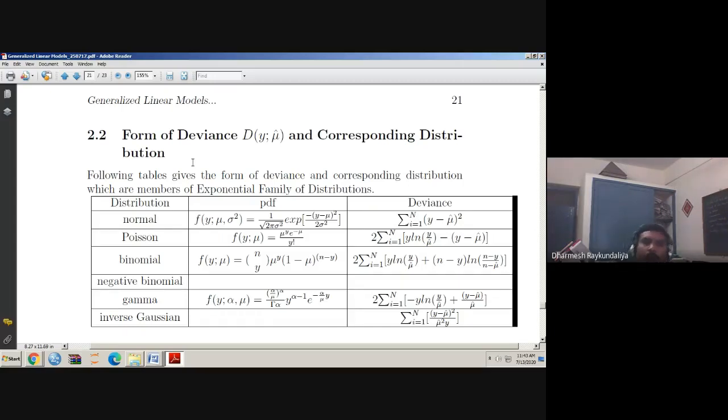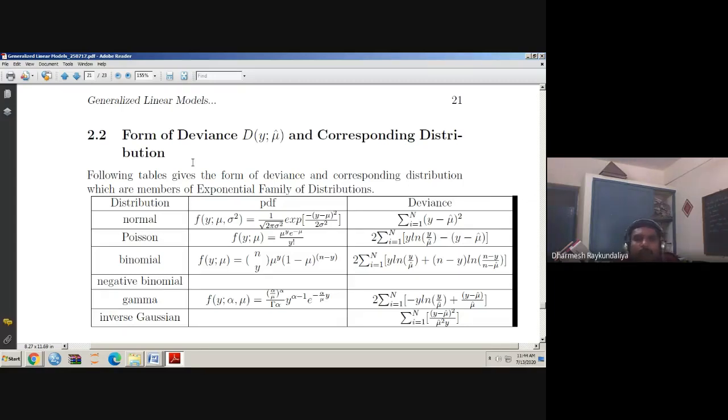So how to obtain the form of deviance? It is twice of LS minus LM. LS means the log likelihood under the saturated model, and LM means the log likelihood under the current model. When we calculate the saturated likelihood, wherever there are parameters in the log likelihood, we replace the parameter by the data point. Suppose it is a count, so mu i is an expected count, and we can replace mu i by yi.